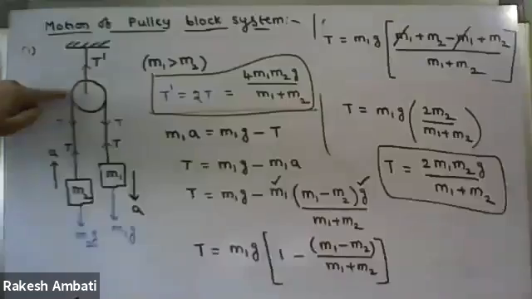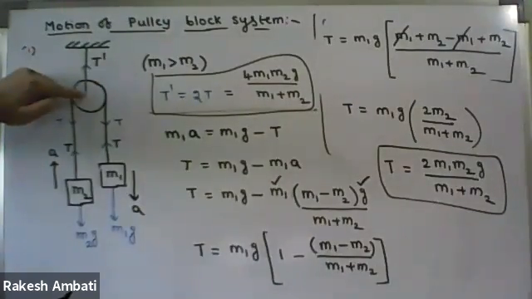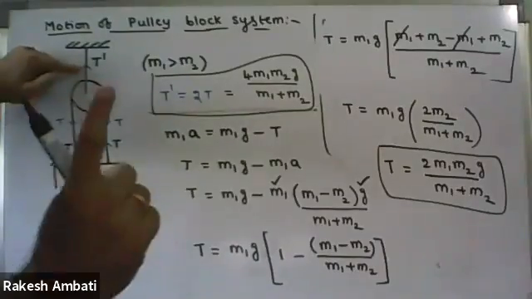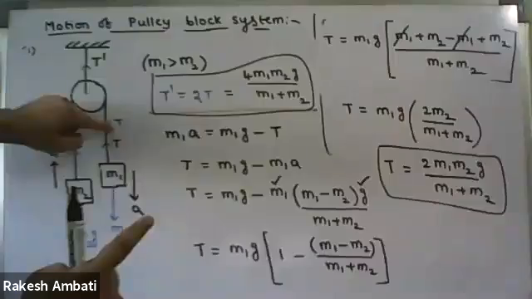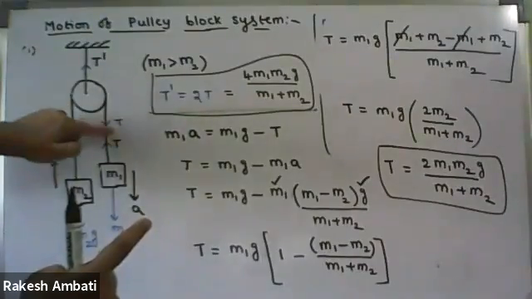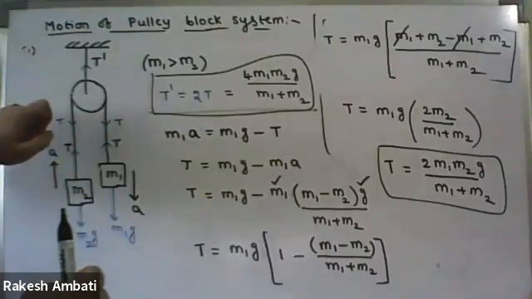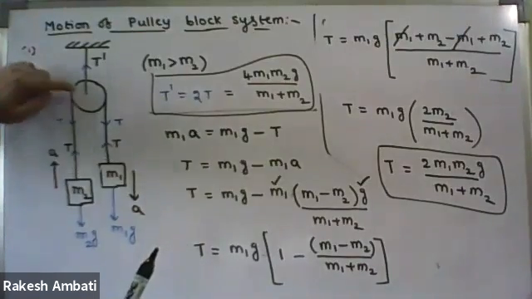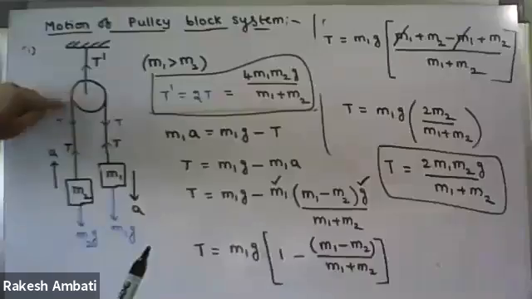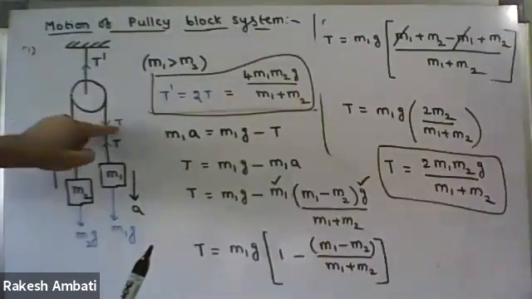On the pulley in the upward direction, how many forces are acting? Only one, T dash. But in the downward direction, how many forces are acting? 2 forces. It is an ideal pulley, so resultant force 0 means upward force is balanced by downward force. Therefore, sir, T dash is balanced with 2T.